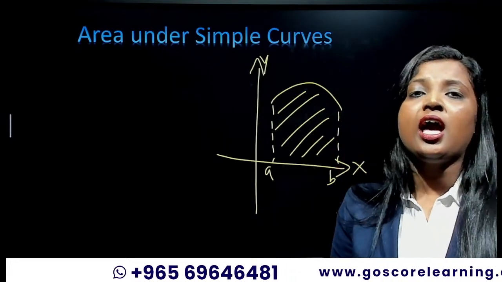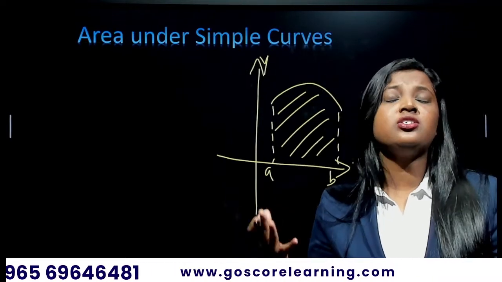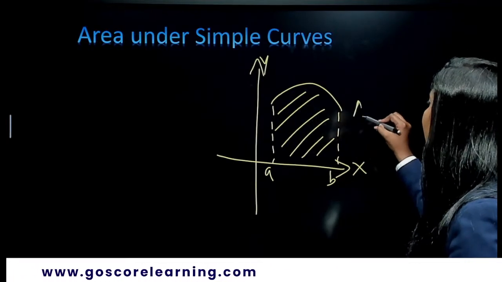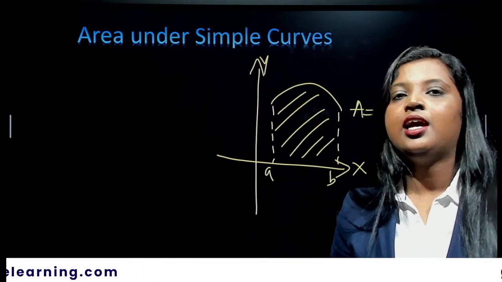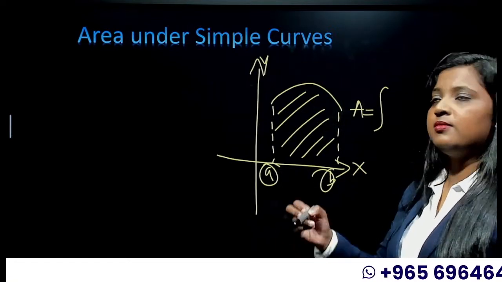So to find the area, are you gonna take the derivative or are you gonna integrate? Obviously, that is not even a question. You are gonna integrate, right? Okay, so how do you find the area? Area is equal to integral. This is our definite integral. Okay, so from where to where? Yeah, A to B. Simple.